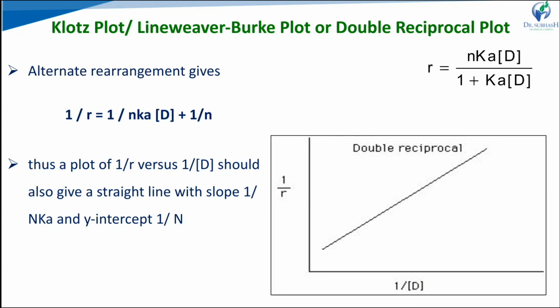The third one is the double reciprocal plot, the Klotz plot. In this case we take the reciprocal of the equation. R is equal to NKD upon 1 plus KD, and taking the reciprocal, 1 upon R is equal to 1 upon NKD plus 1 upon N. We plot the graph 1 upon R versus 1 upon D, and we get the slope 1 upon NK and the intercept 1 upon N. So we find the K and N values.